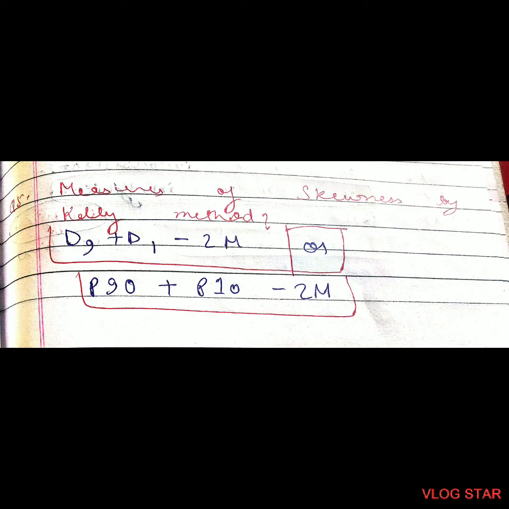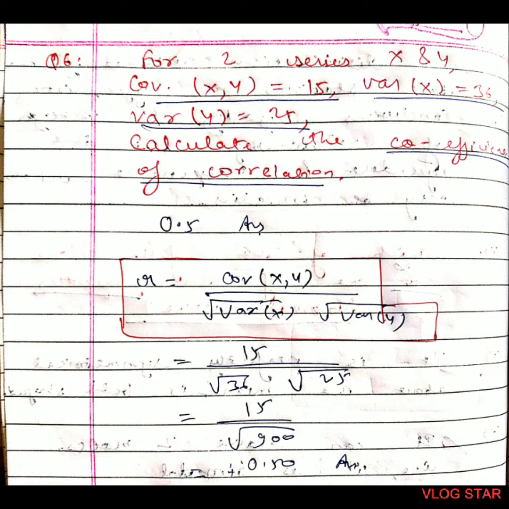Question number 5. Measures of skewness by Cayley method is D9 plus D1 minus 2m or P90 plus P10 minus 2m. Question number 6. For two series x and y, covariance x and y is equal to 15, variance of x is 36, variance of y is 25. You have to calculate the coefficient of correlation.